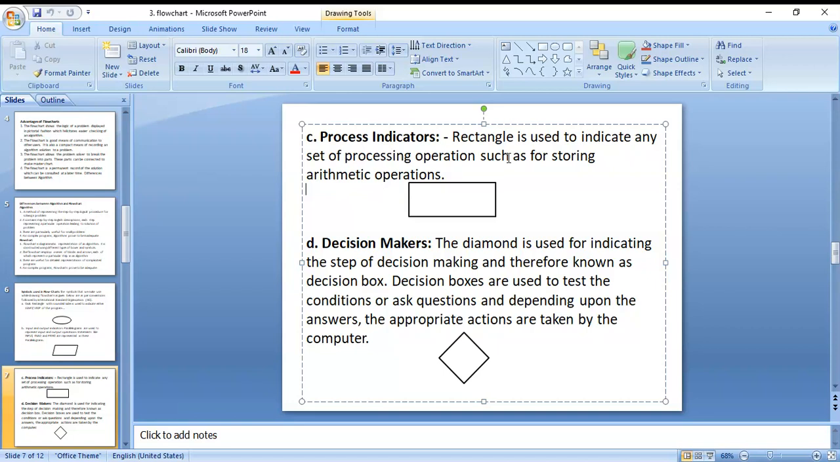What operations are we doing inside this rectangle? Those are all arithmetic operations. Other operations we can't do inside that rectangle box.